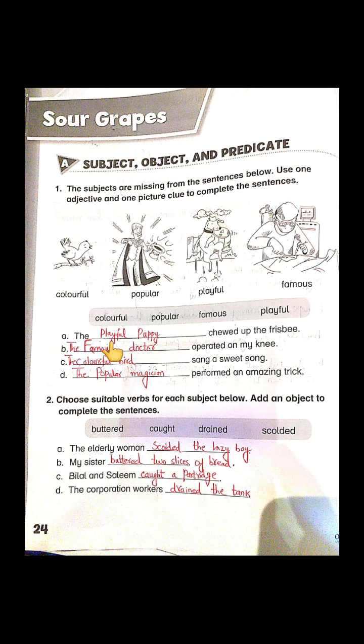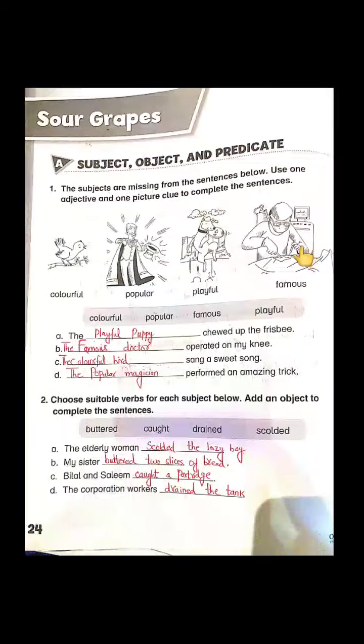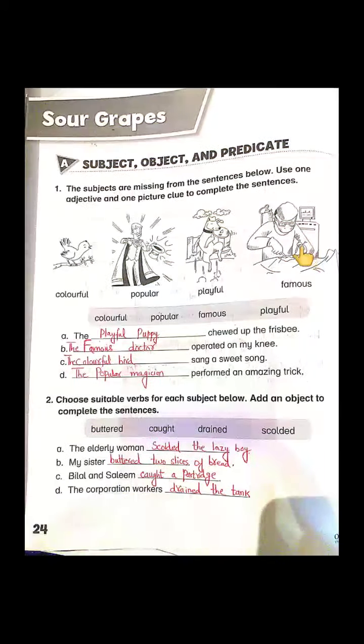B is: Dash operated on my knee. Can you see in the picture who is operating? The doctor is operating and he is famous. So we can say: the famous doctor operated on my knee.